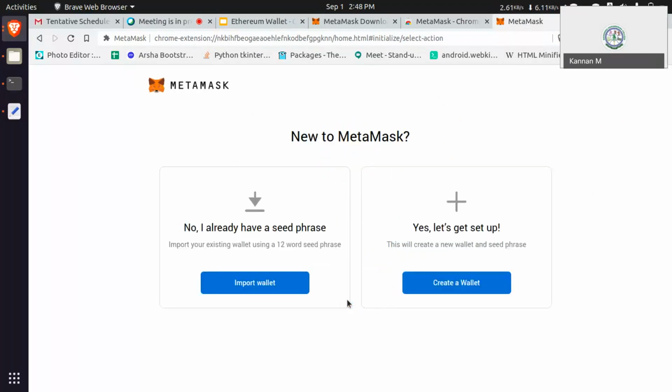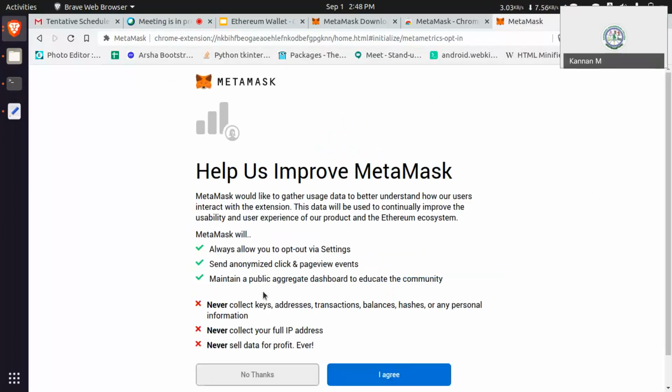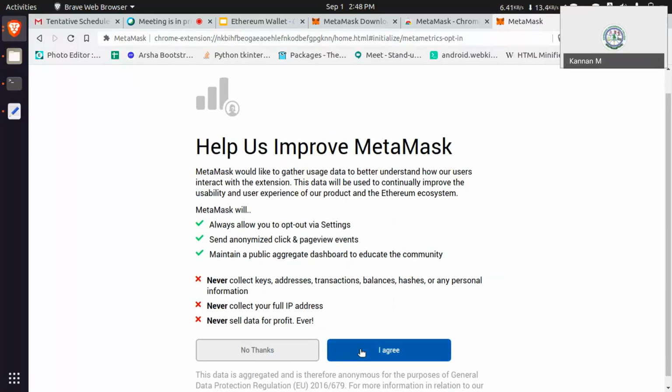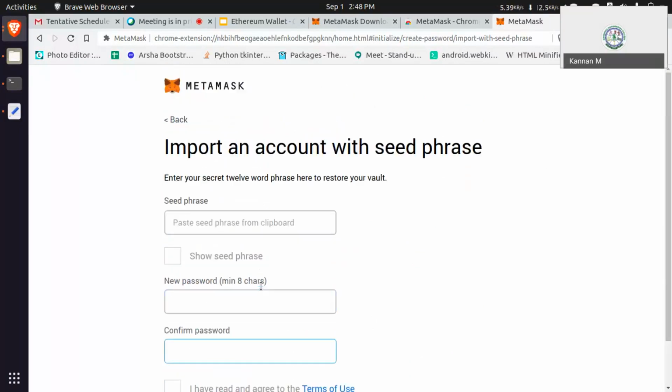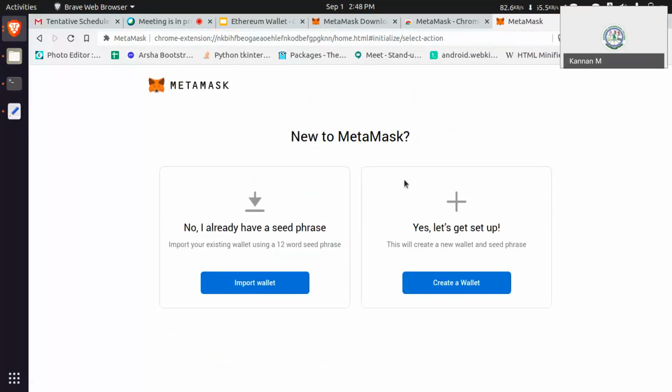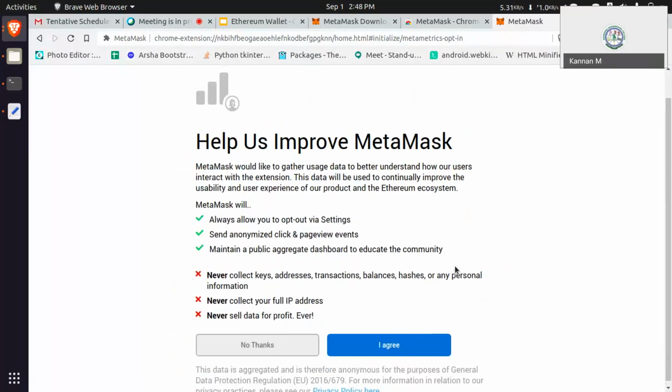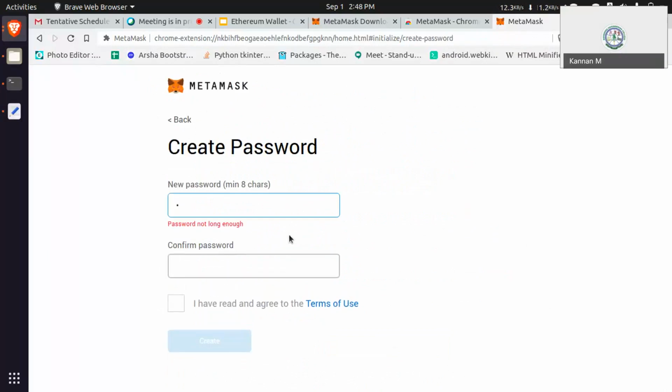Get started. If you already have a seed, you just need to enter your seed phrase, password, then new password. If you do not have any wallet, any MetaMask or Ethereum wallet, just click create wallet, agree, and then create a password.